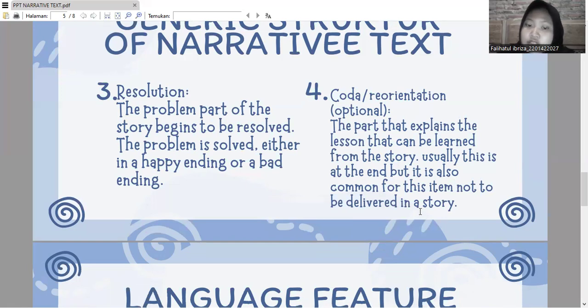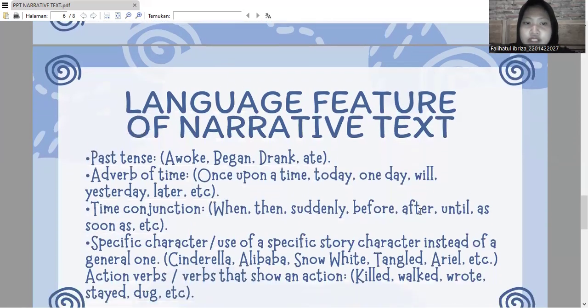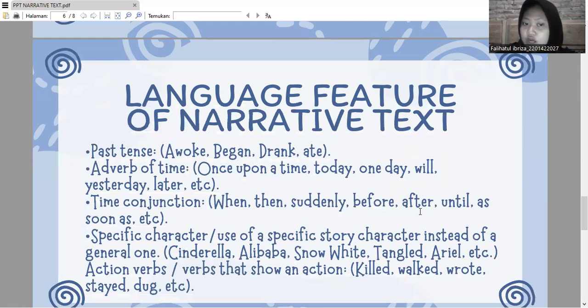Usually this is at the end, but it is also common for this item not to be delivered in a story. And the next part is the language features of narrative text.